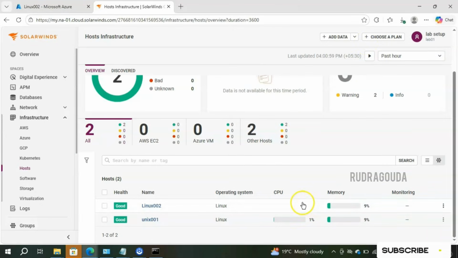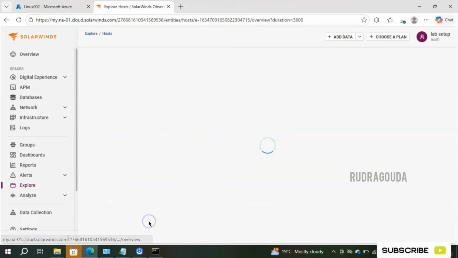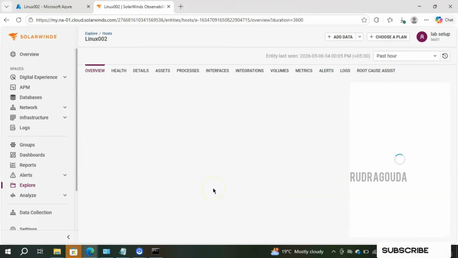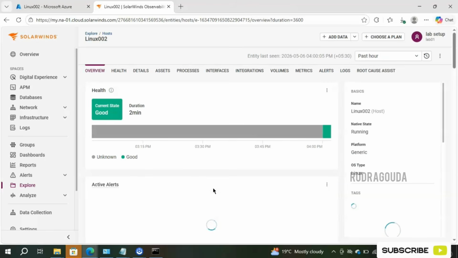If you wait for some more time, you are able to see this information as well, CPU or memory. Or else we can do one thing: I'll refresh this particular screen one more time and we can start getting this data. You can see CPU utilization on that particular host is 1% and memory utilization is 9%. If you want to know more about that, simply click on that server name. It will give detailed information, like how we analyzed in the case of Windows.